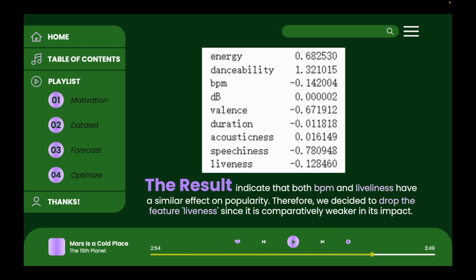Based on the lasso result, it is observed that BPM over here and liveliness have negative coefficients, suggesting a negative association with popularity. However, the coefficient for liveliness, negative 0.0128, is smaller in magnitude compared to BPM, 0.142004, indicating that BPM has a slightly stronger impact on popularity. So, we decided to drop the feature liveliness since it's comparatively weaker in its impact.